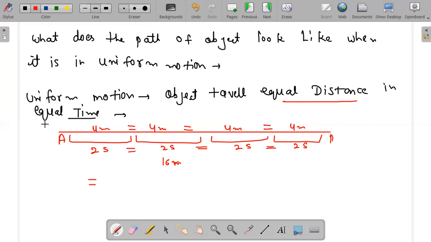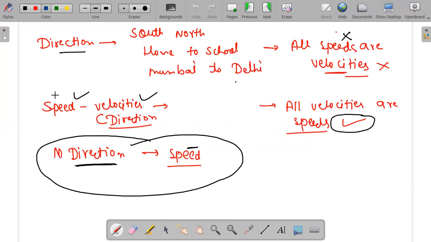Okay, and what is speed? Speed will be same, or velocity will be same. If I say that it goes from south to north, then this is velocity. And if I say that there is no south and no north, then it is known as speed. Speed doesn't know about direction, but velocity knows about direction. Speed doesn't care about direction, remember.